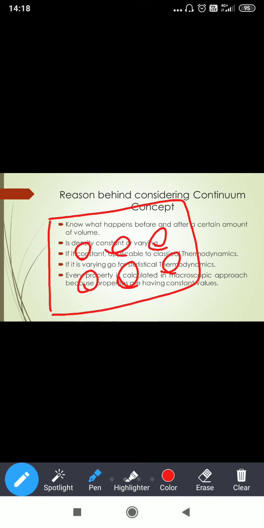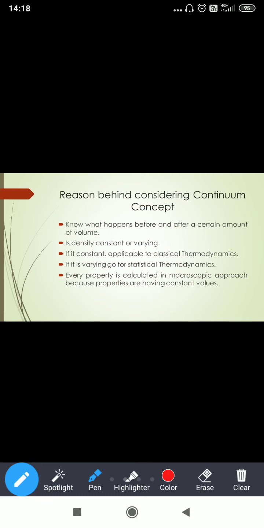If you are taking it at this point, density changes. If you are taking the entire molecule, density changes. If you are taking in between the spaces, density changes. So there are some cases where the density changes. We'll discuss that in the next slide. Next, if it is varying, go for statistical thermodynamics.